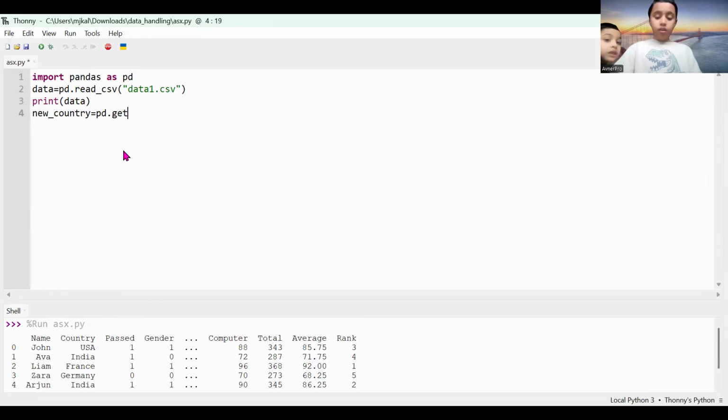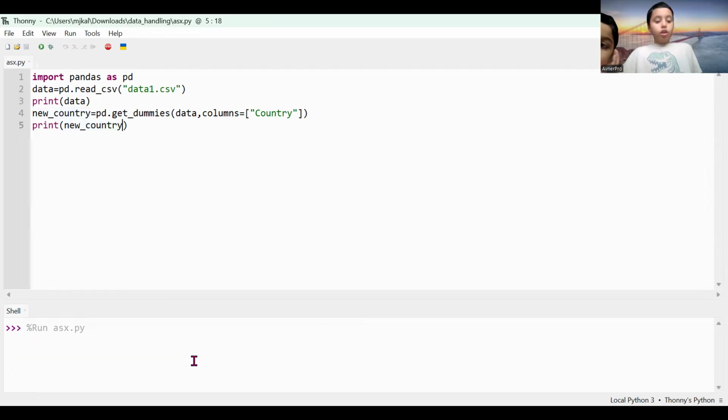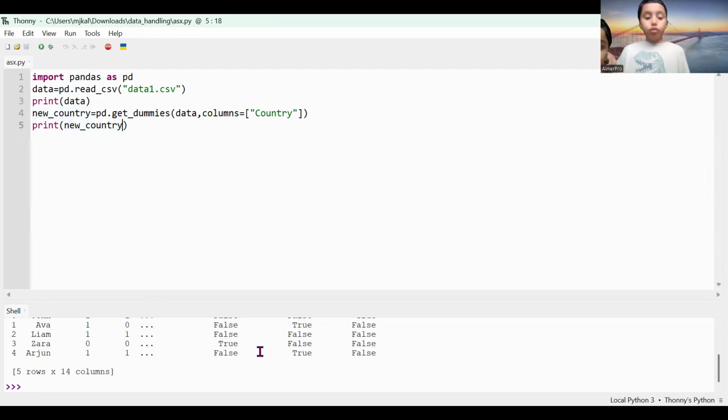So pd.get_dummies, data, columns equals country, and all we have to do is just print new country. That's it. And after we do that, we just have to run. What it's basically going to do is print true or false.